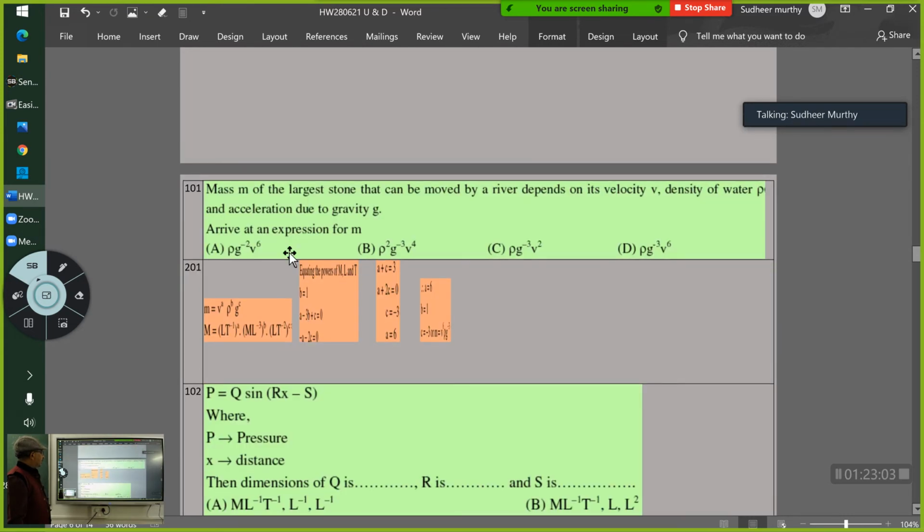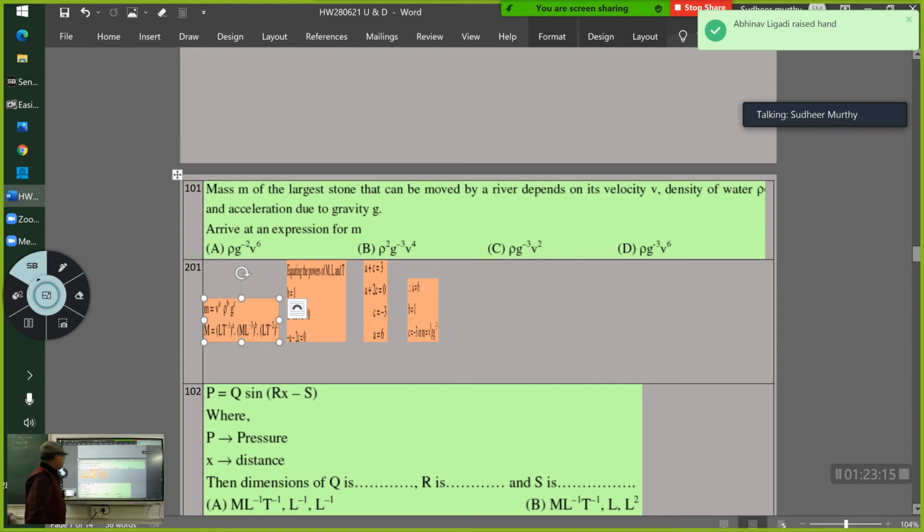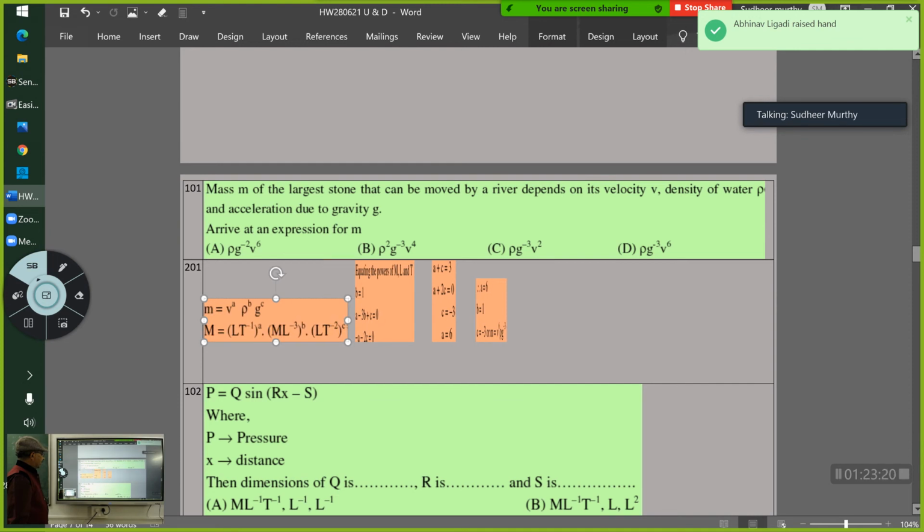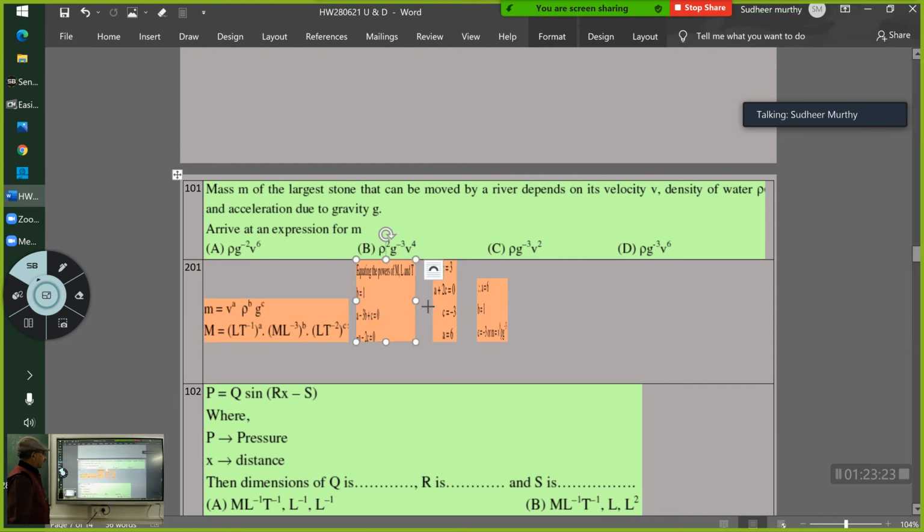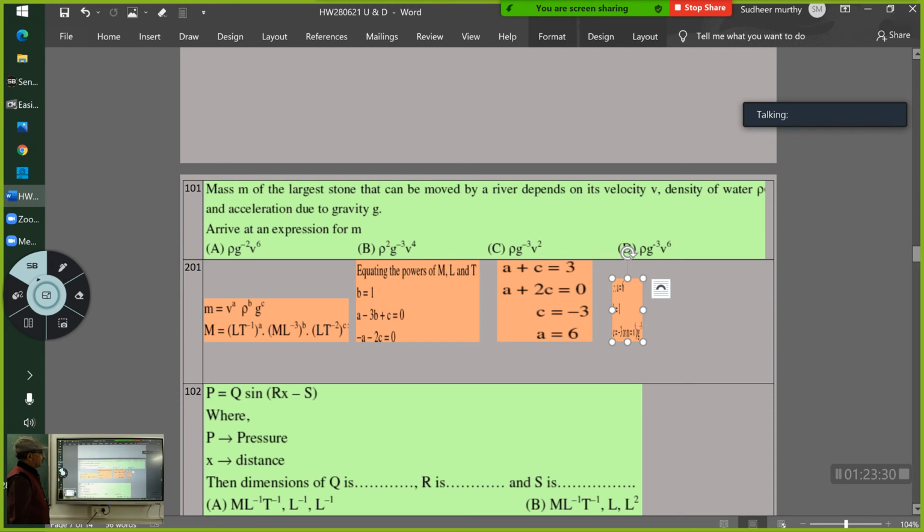I think this was the numerical. Did you solve this problem? The first problem, I had given it as homework today. Everybody tried this problem? Good. If you have tried, I am very happy. You sincerely tried. I am not expecting you to get the answer, but I want a sincere attempt from all of you. See whether all of you got the same expression. If you have not, see what mistake you have made.